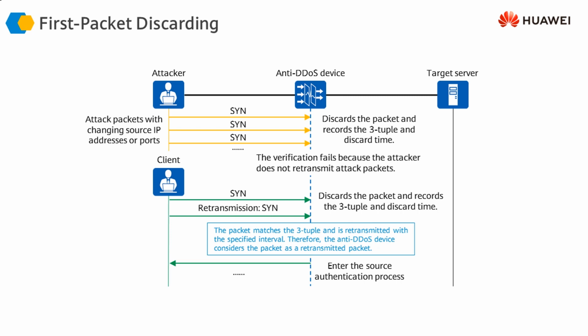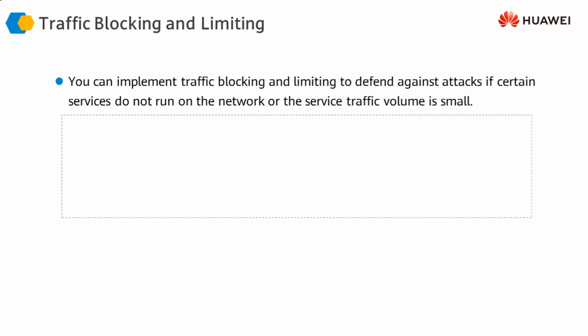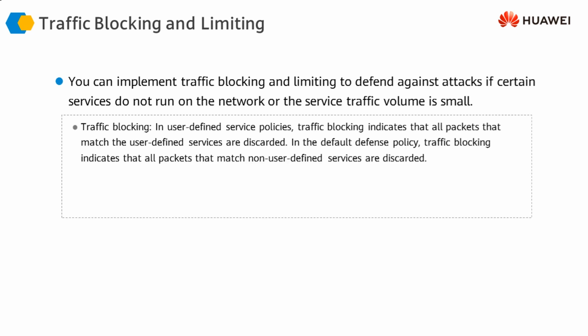Another mechanism which is commonly used on the firewall for defending against attacks is traffic blocking and limiting. The firewall can either block the traffic based on blacklisting of the traffic, or the firewall can limit the rate at which the traffic can be received or passed through the firewall.